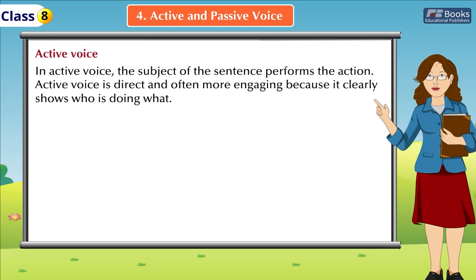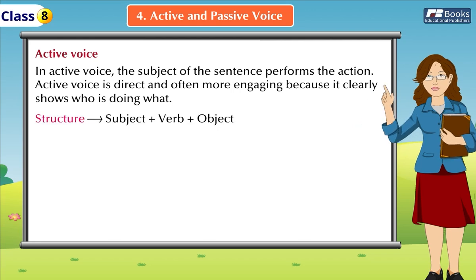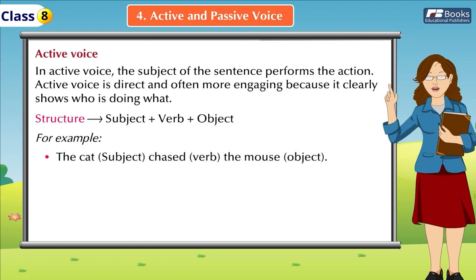Active voice is direct and often more engaging because it clearly shows who is doing what. Structure: subject plus verb plus object. For example, the cat, subject, chased, verb, the mouse, object.